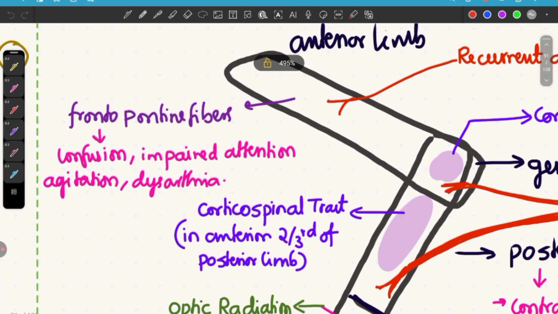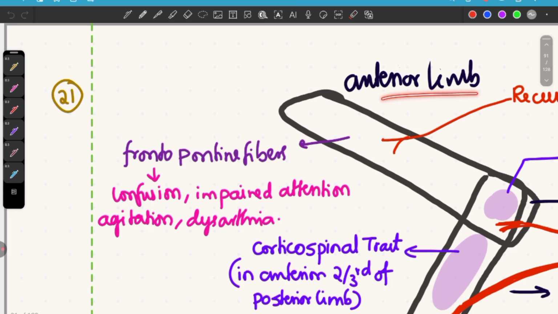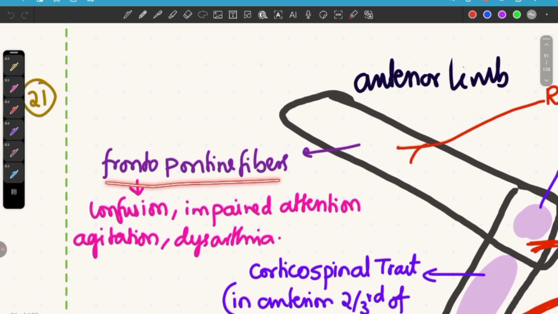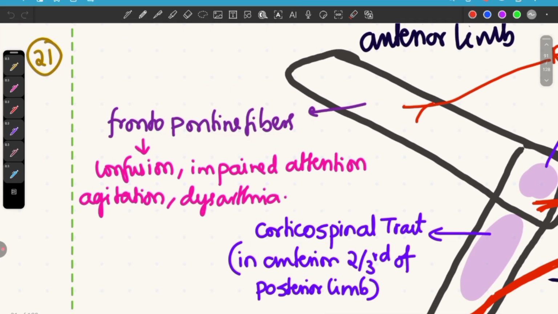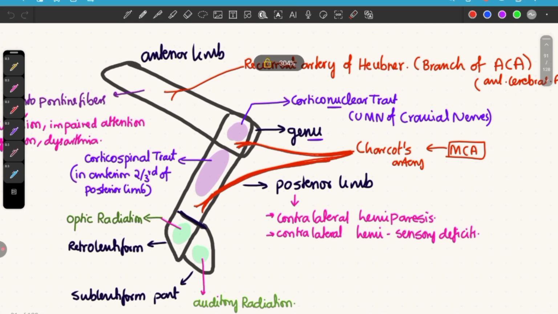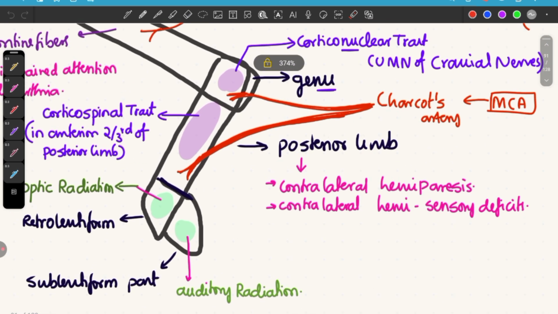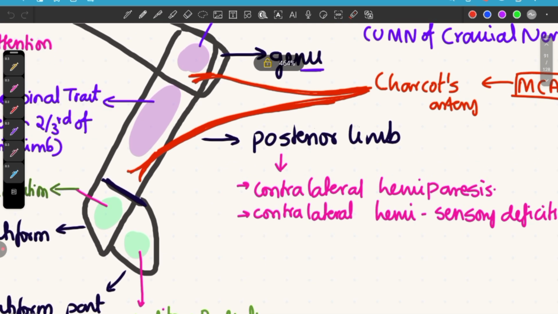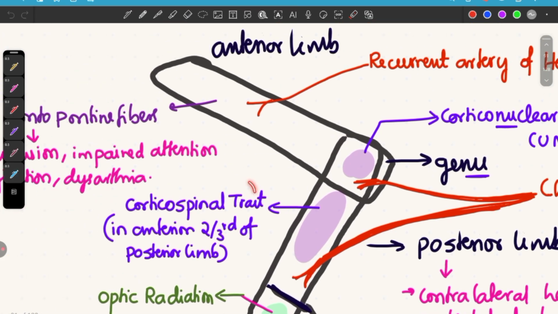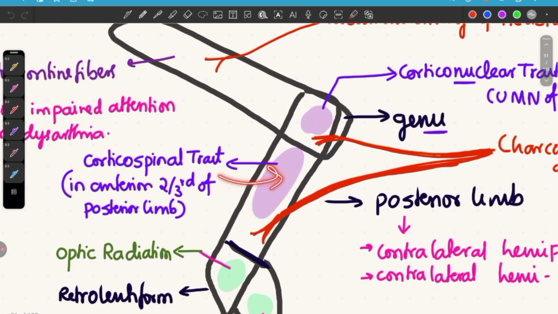What does the anterior limb contain? Frontopontine fibers are present. If there is a lesion, there might be confusion, impaired attention, agitation, and dysarthria. Whereas if the posterior limb is involved, which tract is affected? The corticospinal tract. But in the option they have given that the corticospinal tract is present in the anterior limb. It's wrong. It's present in the posterior limb.